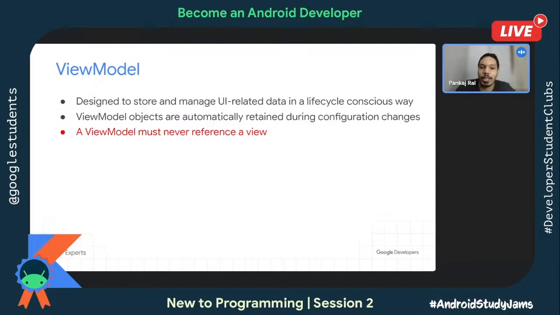So do not put any view reference in the ViewModel. And what are those view references? Say, for example, you have a button or text or image or any other view in your activity or fragment. Do not pass that view object into the ViewModel directly, because this will result in a memory leak.